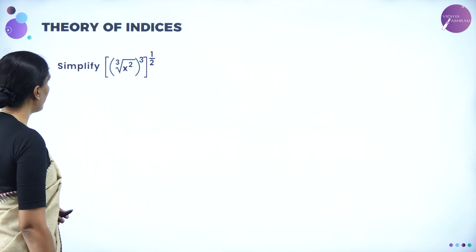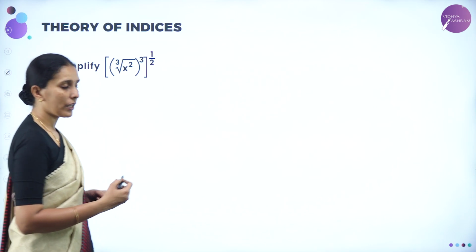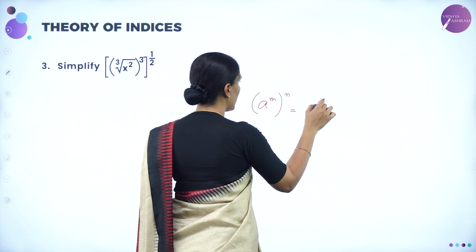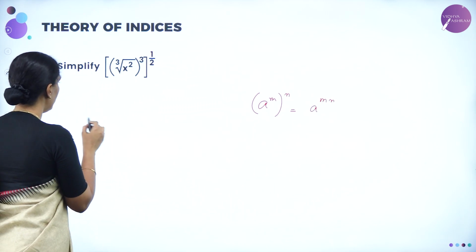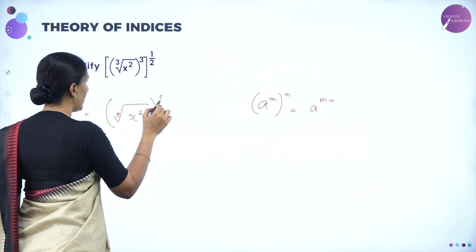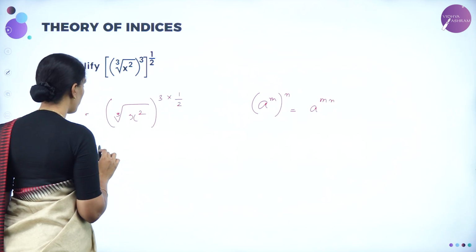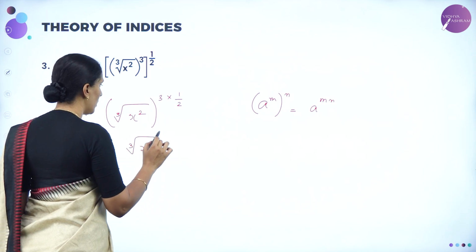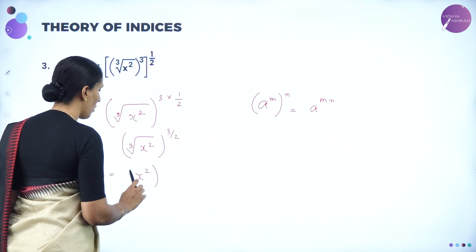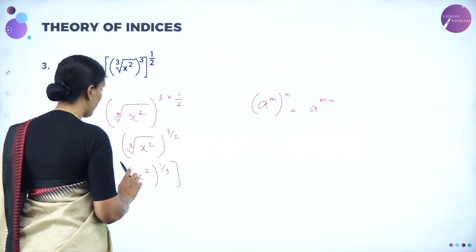Next question. Simplify cube root of x square whole cube whole to the power 1 by 2. So using the third law, a to the power m whole power n can be written as a to the power m into n. Now here we have cube root of x square whole to the power 3 whole to the power 1 by 2. So this can be written as 3 into 1 by 2, which becomes cube root of x square whole to the power 3 by 2. Again cube root can be written as x square whole to the power 1 by 3. In index form, cube root is nothing but 1 by 3, whole to the power 3 by 2.